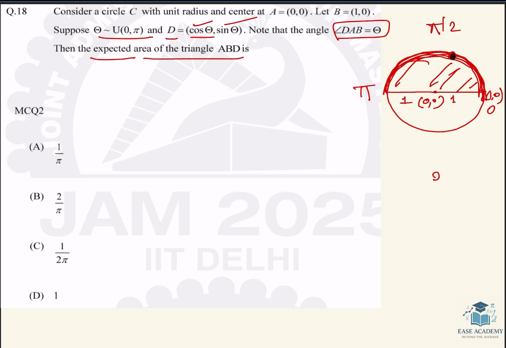Let's suppose this is D and this is A, we know, and this is B. So the angle is basically kind of this. So the triangle is this and this angle is some kind of theta.